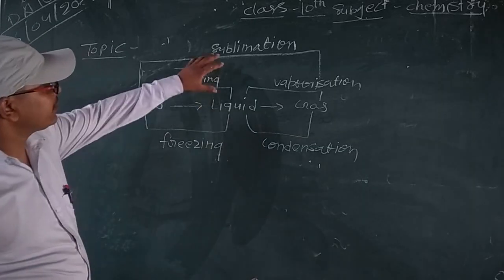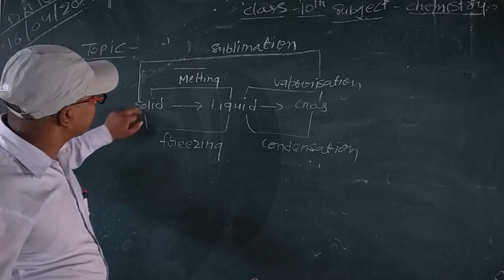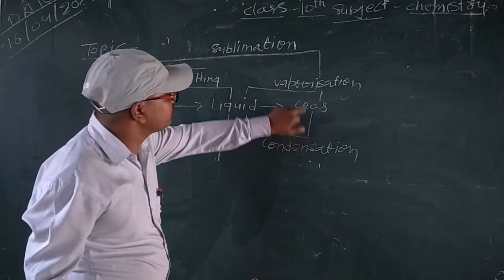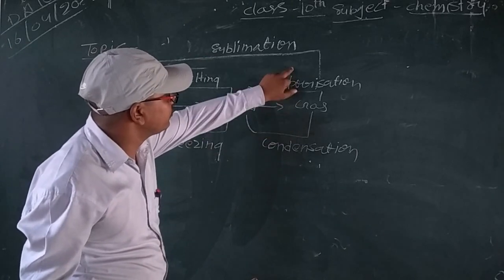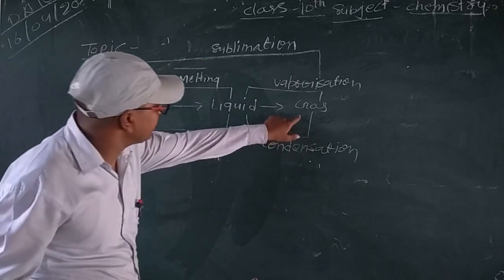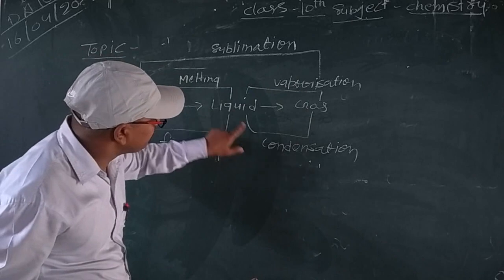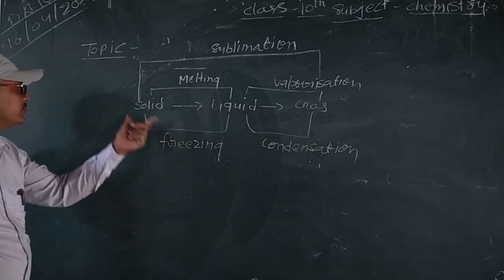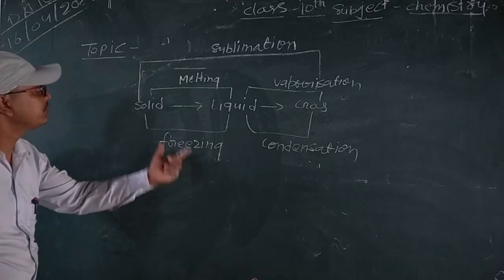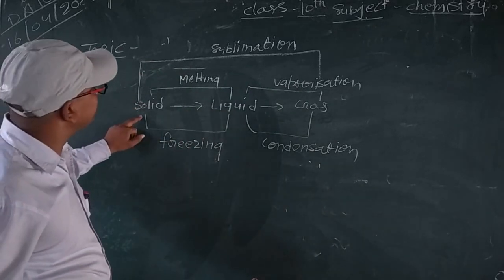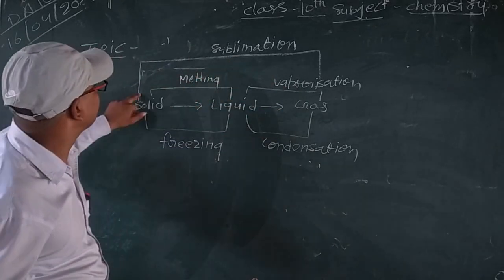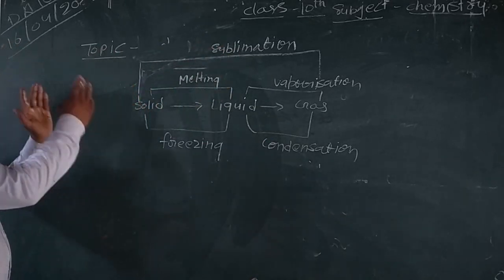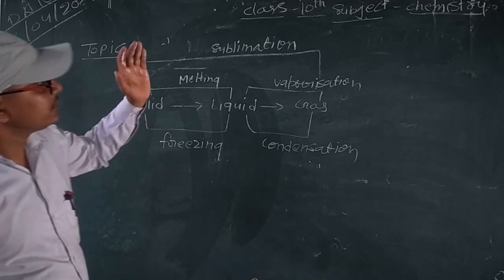Listen to me, look here on the board. Solid converting into liquid is called melting, and liquid converting into gas is known as vaporization. Gas converting into liquid is known as condensation, and liquid converting into solid is known as freezing. If solid directly converts into gas, that process is known as sublimation. This change is also known as a physical change.